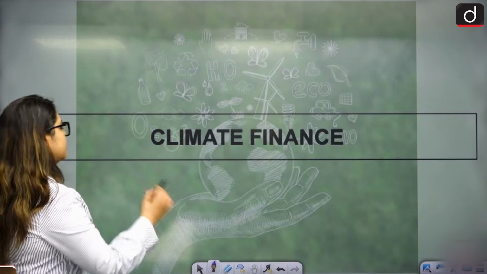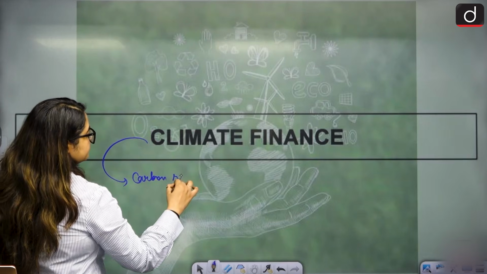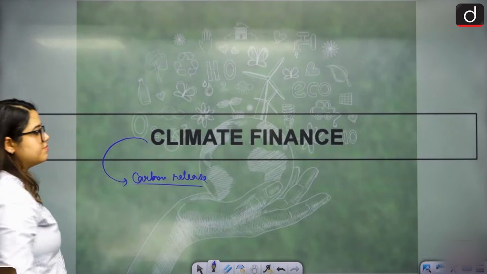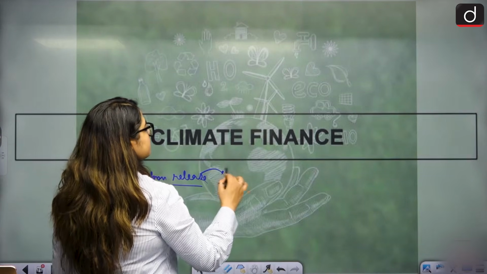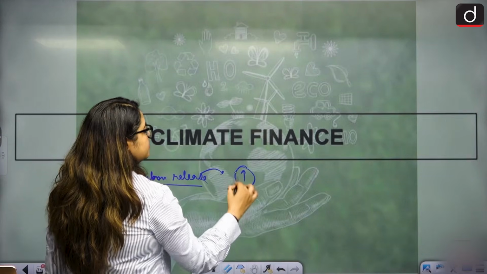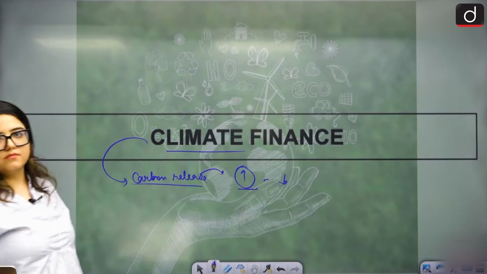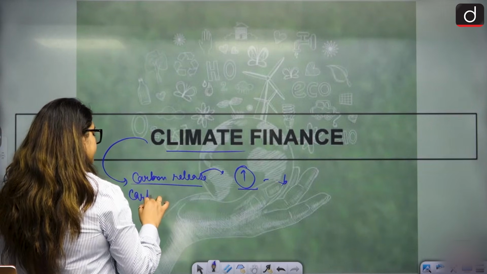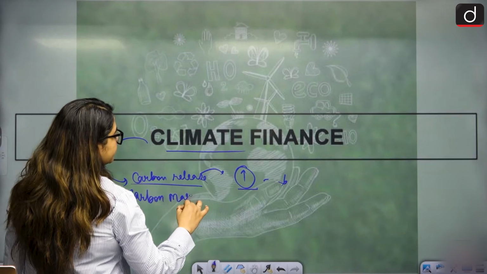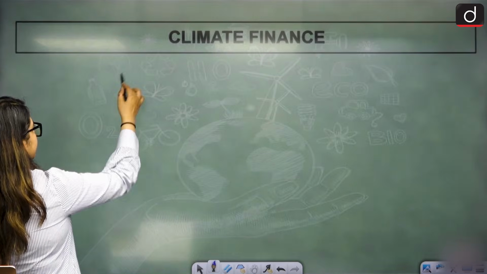How do we do that? Climate is affected by carbon release. If your carbon release is higher, naturally your climate finance is low. So we have created carbon markets. How do carbon markets work? Let's understand that.